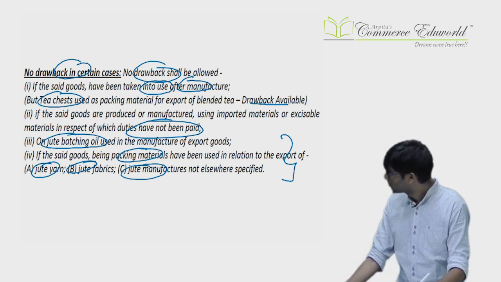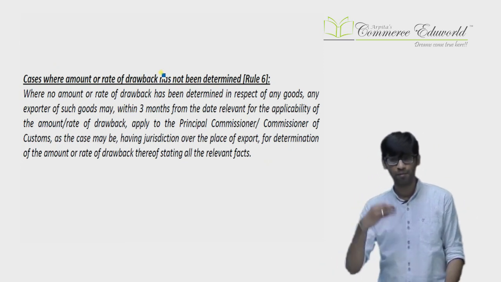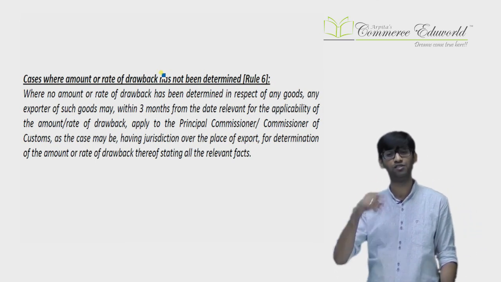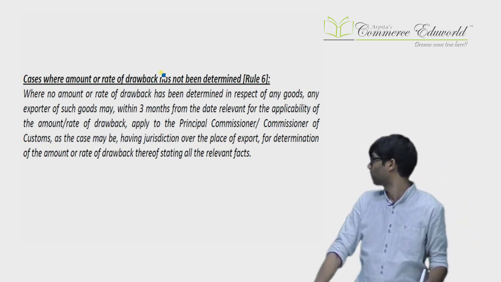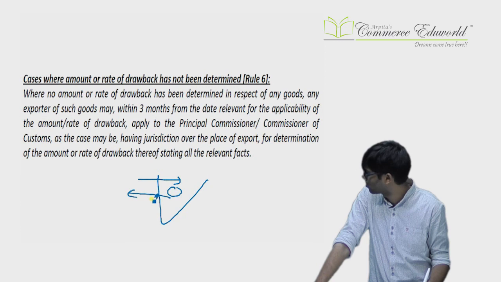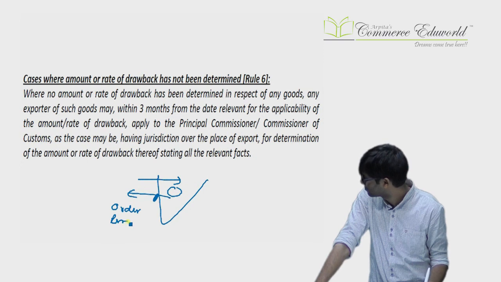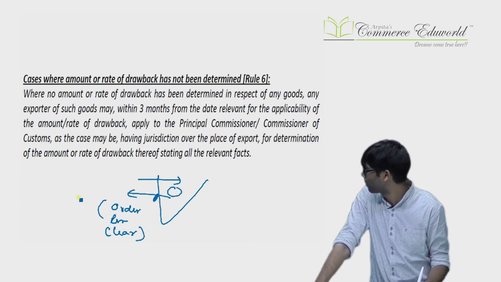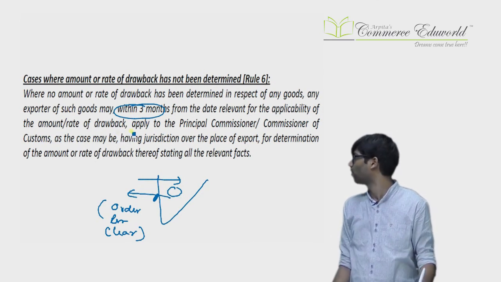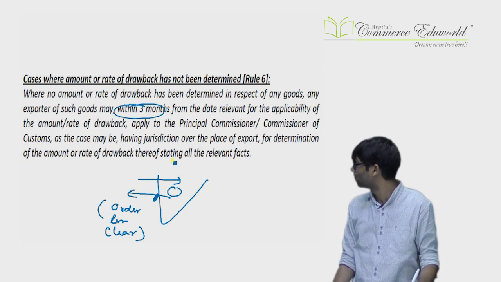Next. So what happens if the drawback has not been determined? Let us say I am importing certain goods, I am manufacturing certain goods and then I am exporting. I get drawback as per the rate determined by the government, but government has not determined the rates in my case. Then what do I need to do? I have imported, I have manufactured, I have exported. From the relevant date of export, the relevant date of export is the date of order permitting clearance. From that date, within 3 months, you need to apply to the central government, kindly fix rate for me because you have not fixed. And you will have to give all the details, all the facts to the government.